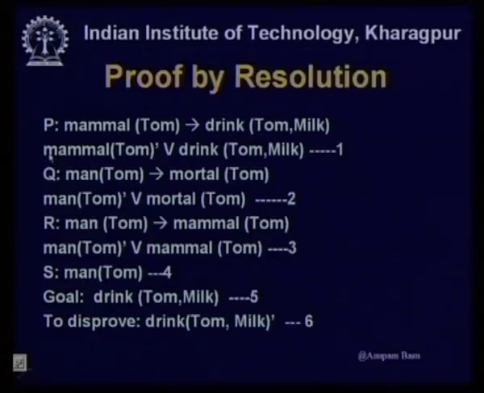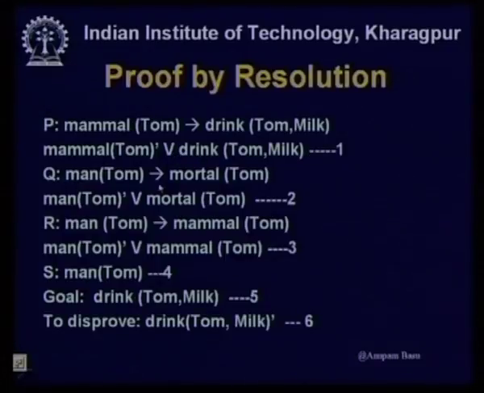Okay. So, mammal Tom implies drink Tom milk can be converted to, again a mistake here, it should be not mammal Tom, yeah, it is all right. I have written it in a different way, mammal Tom prime, that is the same as not mammal Tom. So, not mammal Tom or drink Tom milk, I can write it in that way.